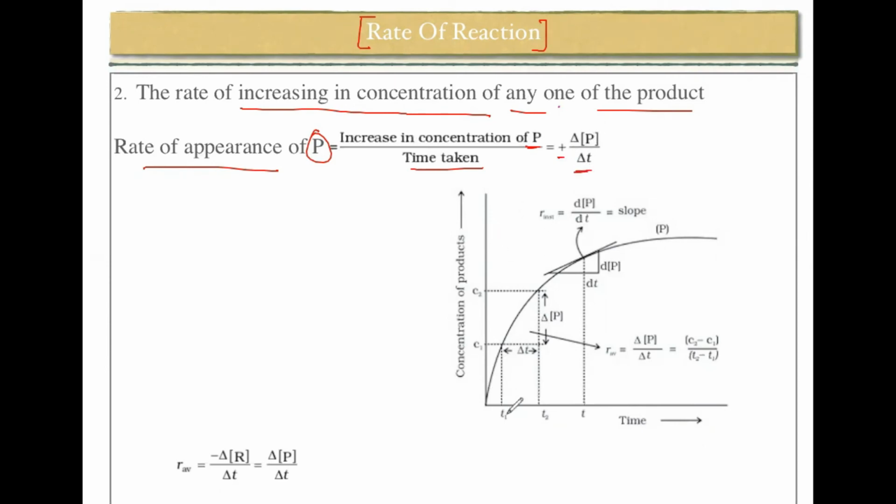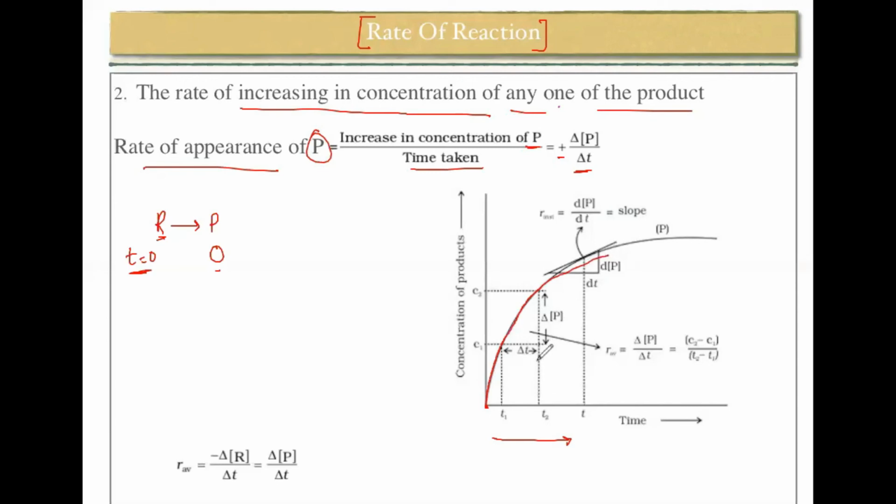Let us understand from this graph. At T equal to 0, there is zero product formed, right? So when we are talking about reactant to product, at T equal to 0 the reactant is present in full amount, whereas the product is zero, because at T equal to 0 no product has formed. That's why at T equal to 0, the concentration of the product is also 0. Now as the time increases, the concentration of product is going to slowly increase.